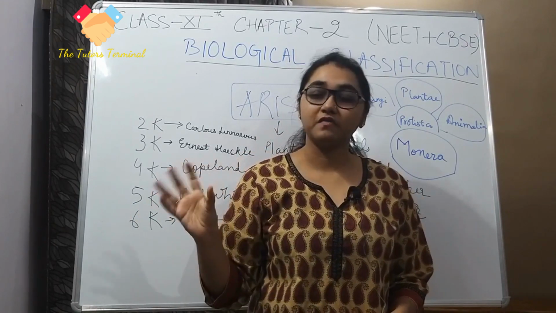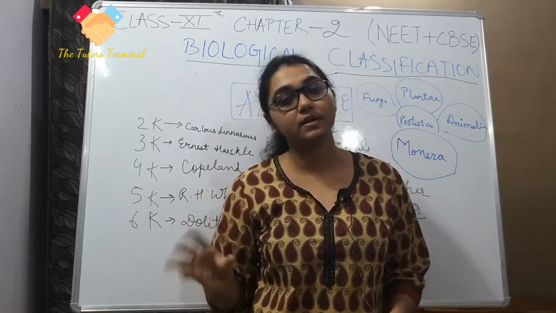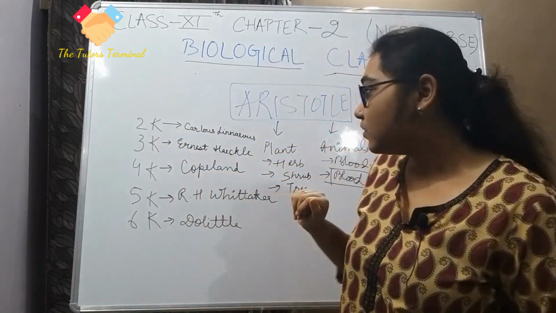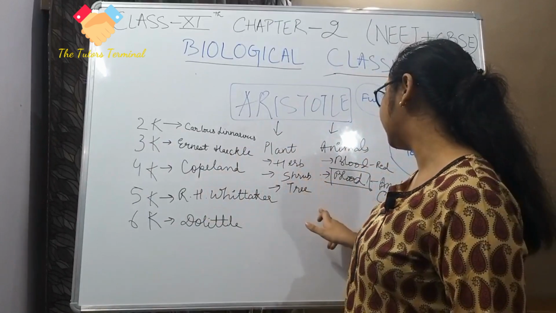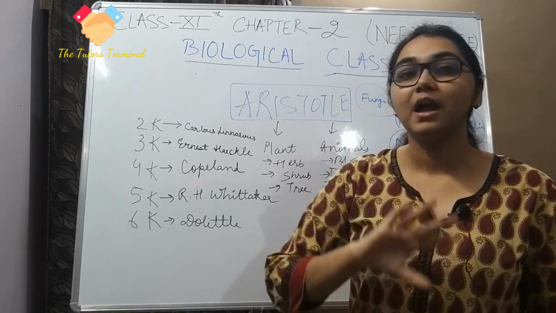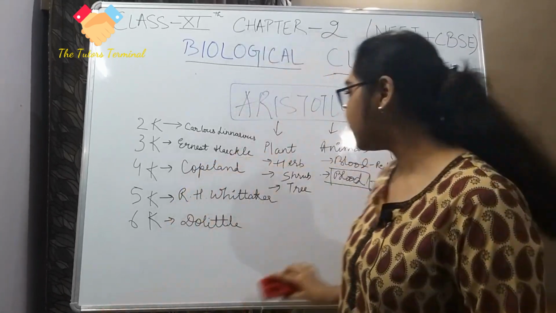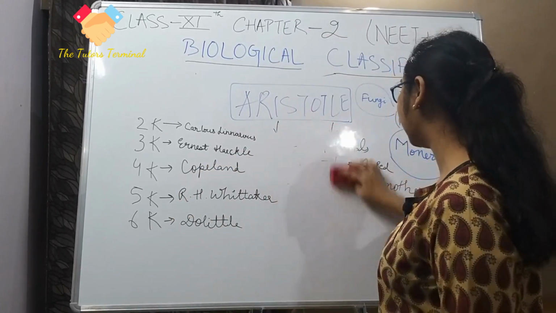That's why a lot of words used till date are very similar, or those words only are used. So we will see further. Then he said plants are divided into shrubs, herbs and trees, and animals into those having red blood or those having another colored pigment in place of blood. So this was the earliest kind of classification that was done.